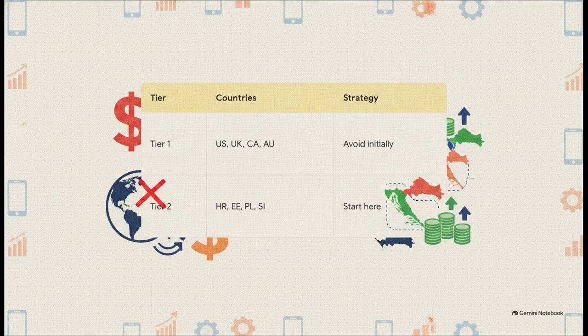When you're just starting to finance the structure, avoid Tier 1 markets completely. Instead, you want to target the highly profitable second-tier European markets. We're talking countries like Croatia, Estonia, Poland, and Slovenia. You can scoop up your first wins super cheaply in these areas, generating a really high return on ad spend to help fund your expansion later on.